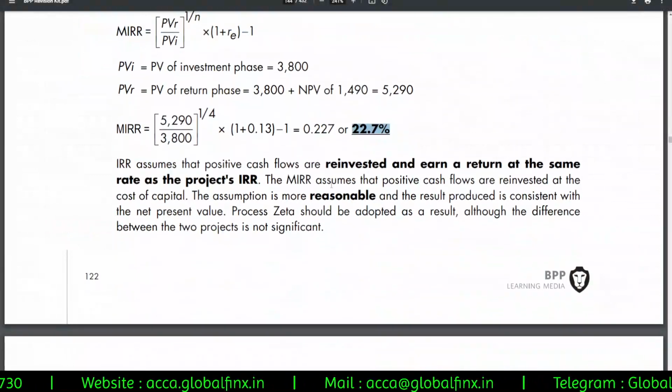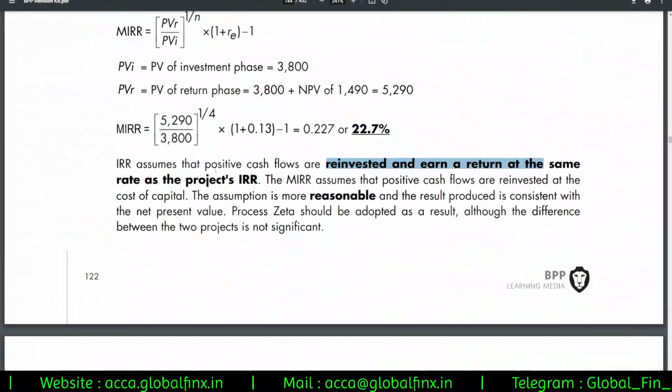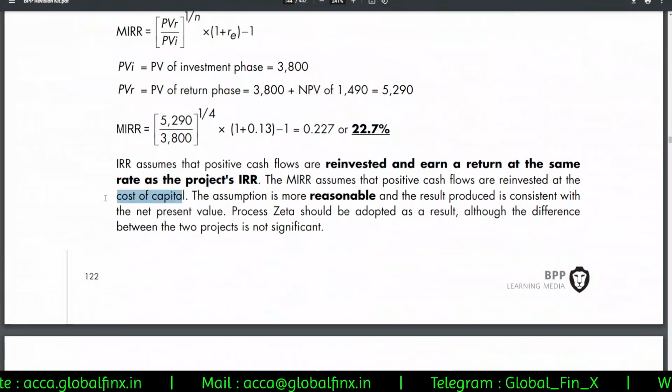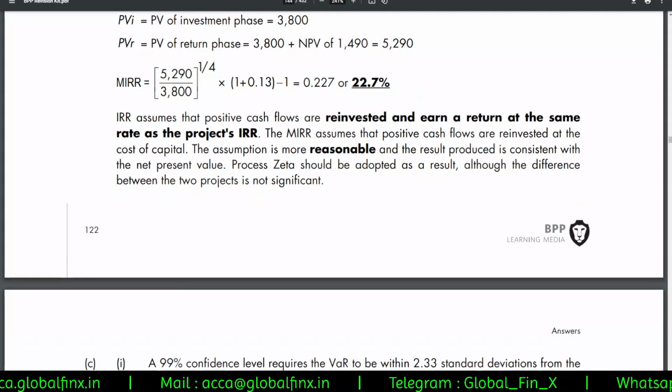And IRR is on the assumption that reinvestment earn at the same rate as IRR, whereas MIRR assumes that reinvestment is made at cost of capital. That's what I told you, which is more reasonable.